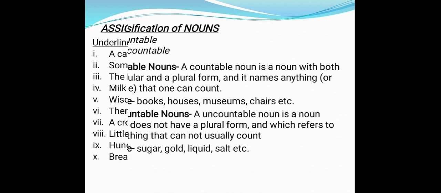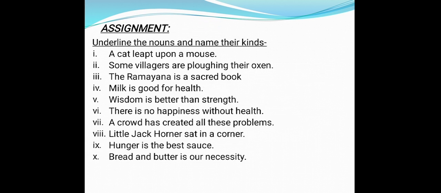Now here an assignment has been given: underline the nouns and name their kinds. So one by one, from each sentence you have to select the nouns and tell their kinds.